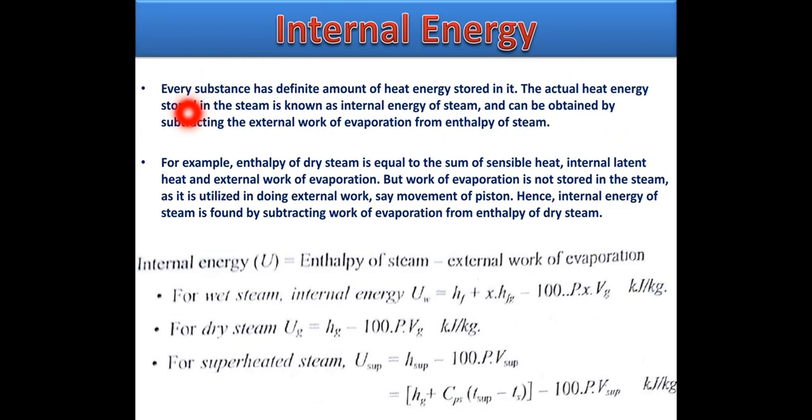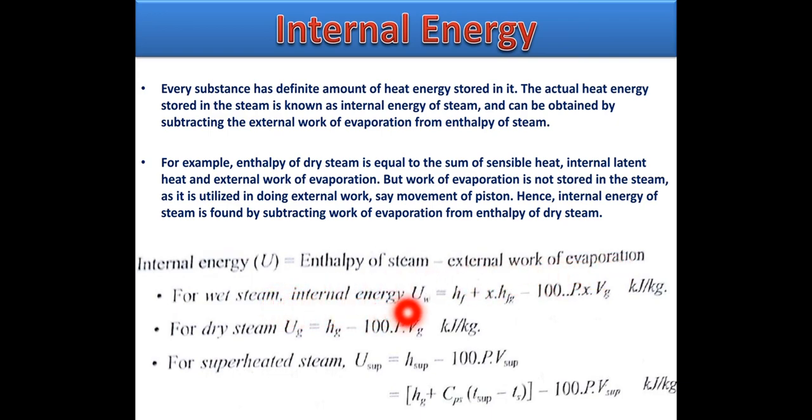Internal energy. Every substance has a definite amount of internal energy stored in it. The actual heat energy stored in the steam is known as internal energy of the steam and can be obtained by subtracting the external work of evaporation from the enthalpy of the steam. Now just see here. Internal energy is equal to enthalpy of the steam minus external work of evaporation.